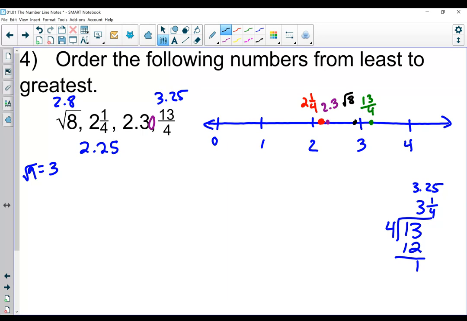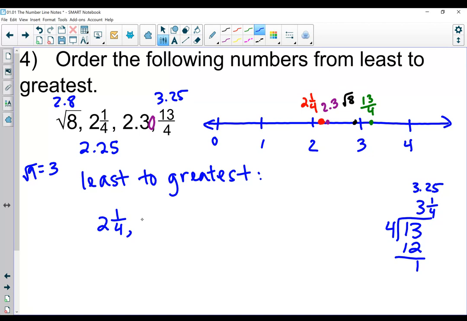So now that I have them all plotted on that number line, it's really easy to list them from least to greatest. So first is 2 and 1/4, and then 2.3, square root of 8, and last is 13/4.